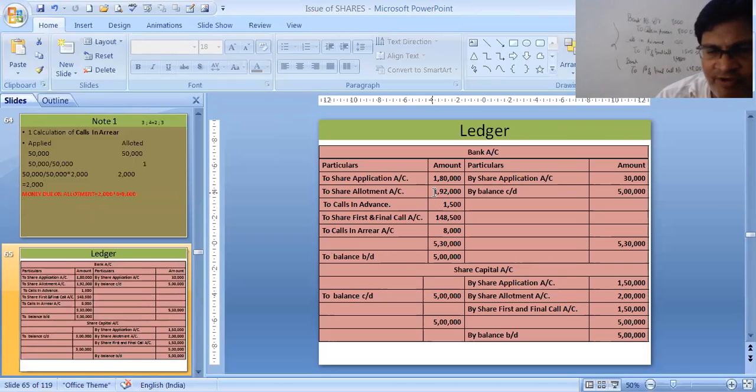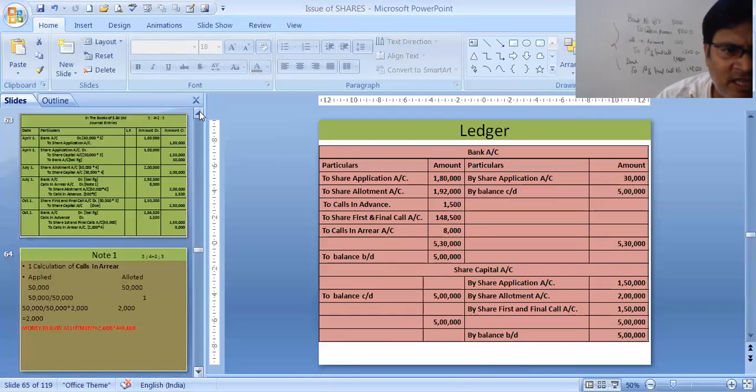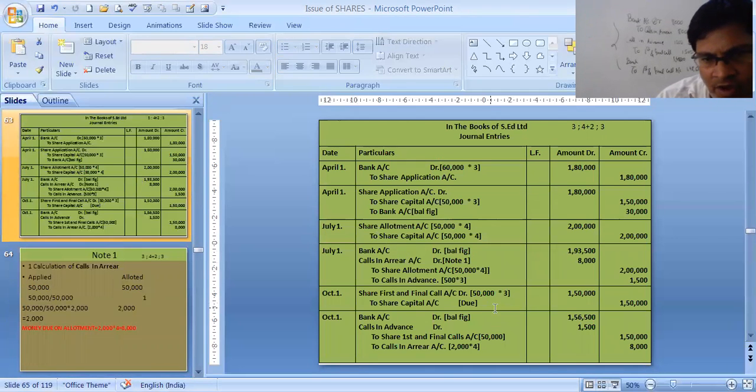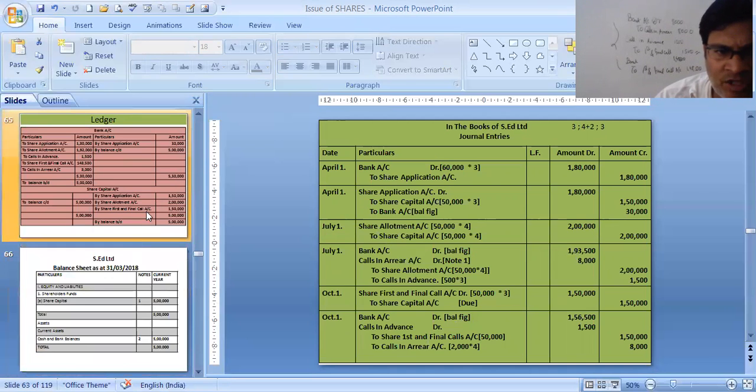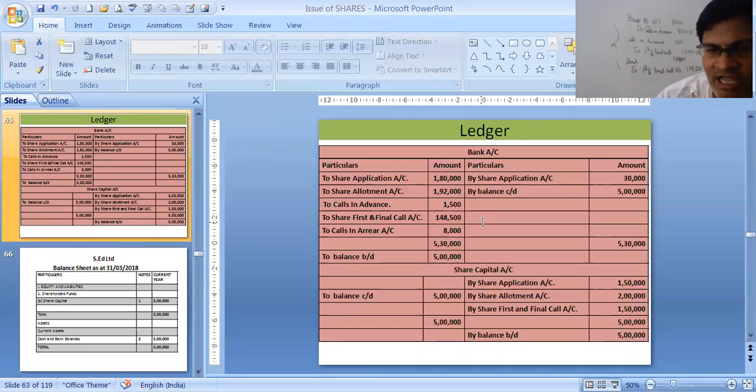See, share allotment, that time we did 1,92,000. Now we are receiving the calls in arrear. So you have to do the ledger posting. 1,93,500 was the bank. 1,500 was for calls in advance and 1,92,000 was for this one, share allotment account. 8,000 was for calls in arrear. So 1,92,000 is left, which we have shown already in the journal. That is only the simple journal entry which we have passed, students, that you do the ledger posting. You may get difficulty in posting the compound entry. The simple journal entry I have shown you, that you do ledger posting. You will be able to do.